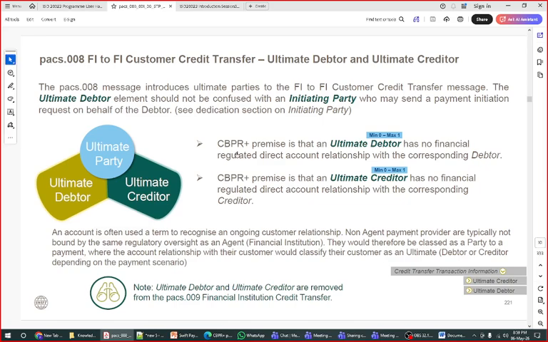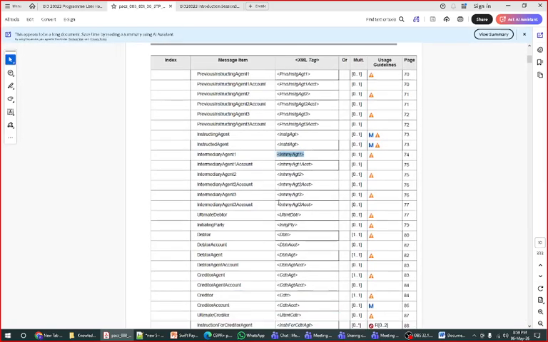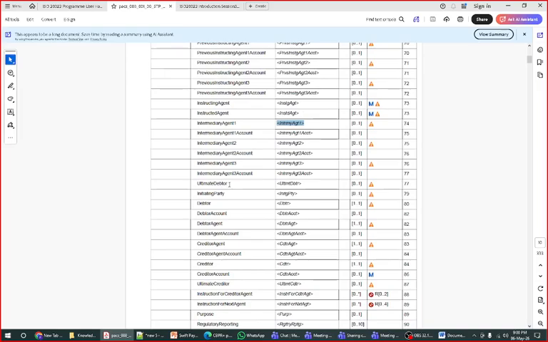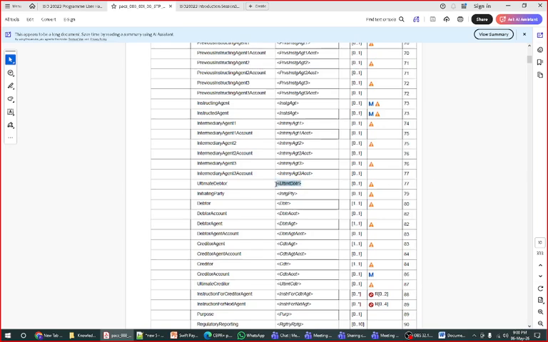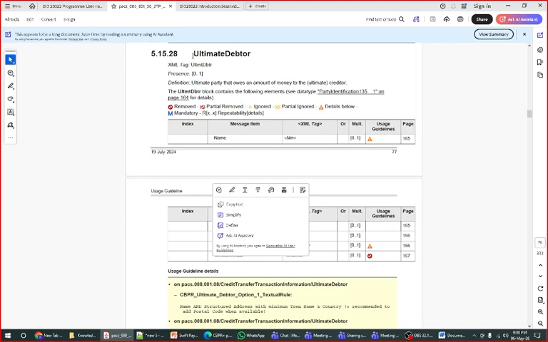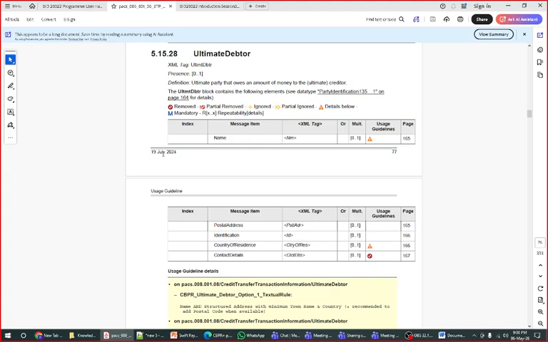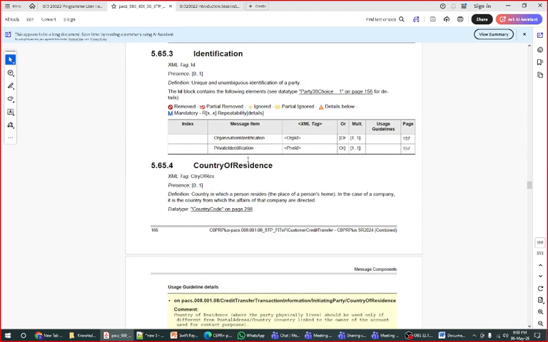Right, how does the format look? Let's see how PACS 8 and ultimate debtor, ultimate creditor look. So this is the ultimate debtor, and this, UltmtDbtr, is the short form of it. If I open this, when you are writing the ultimate debtor, we have to give some basic fields: either name, postal address, ID, or country of residence. The other things are very easy, but I would like to discuss the ID. If I click on ID here, they will give a private ID or organization ID.